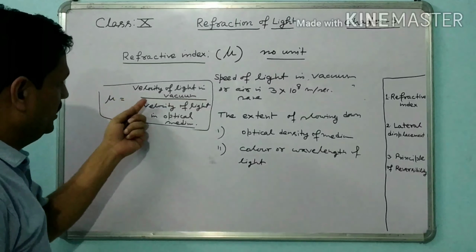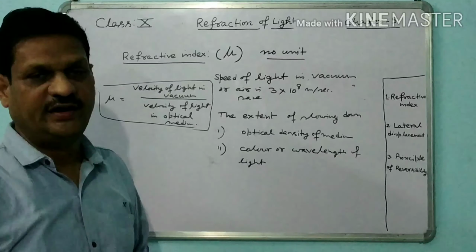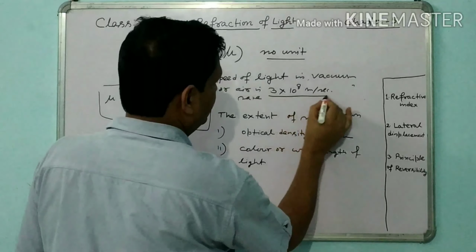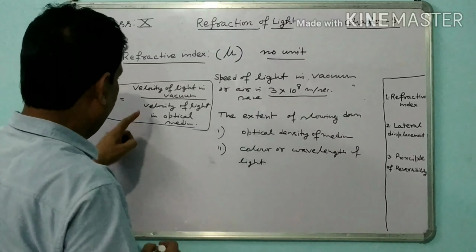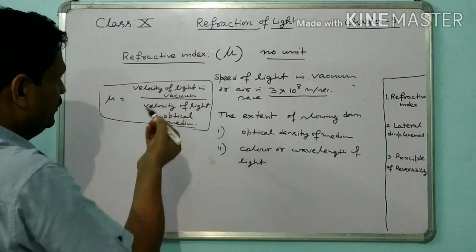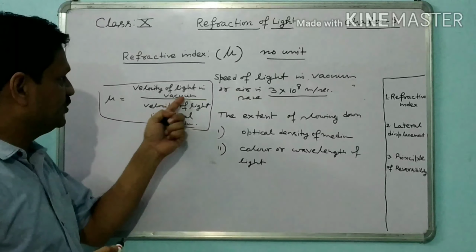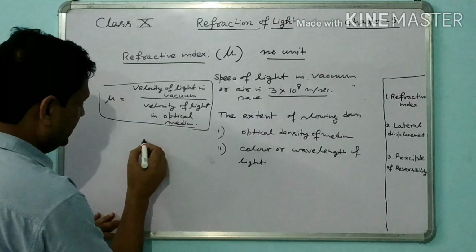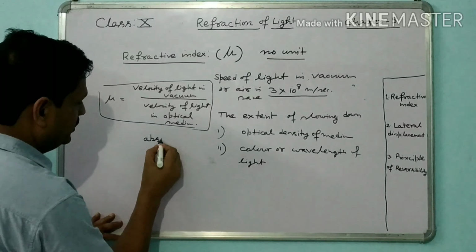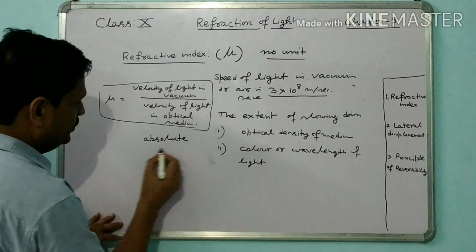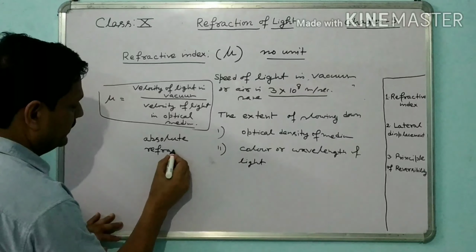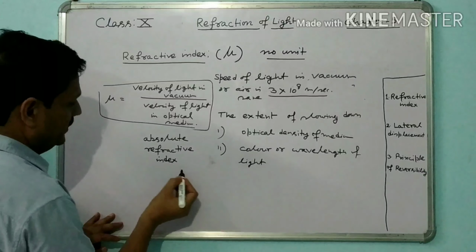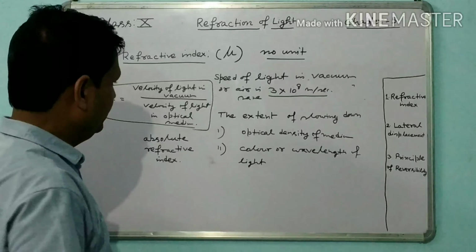Already I said that the velocity of light in vacuum or air is the same, and this value is 3 into 10 to the power 8 meter per second. The ratio of the velocity of light in vacuum to the velocity of light in any optical medium is called the absolute refractive index.